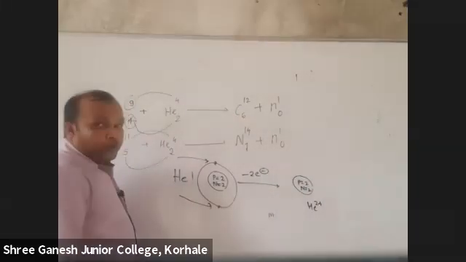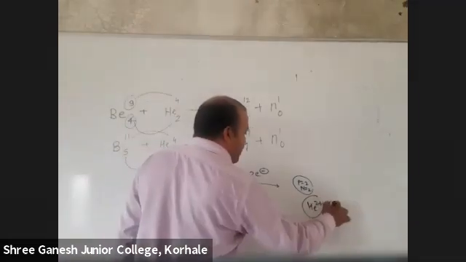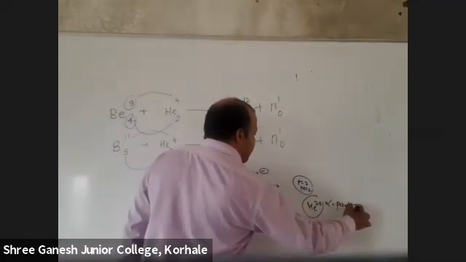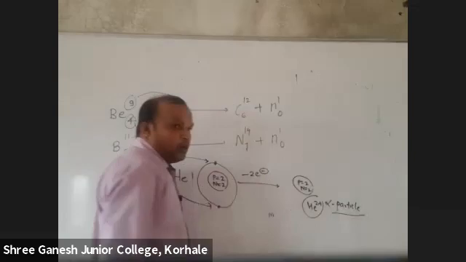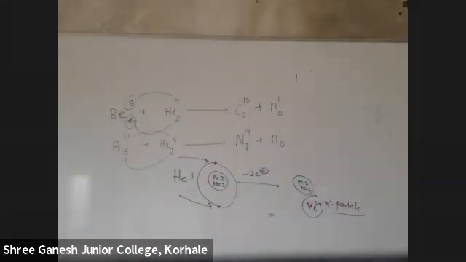Because we are removing 2 electrons. This is nothing but an alpha particle. If they ask you what an alpha particle is, some books say the nucleus of helium is an alpha particle. Is it correct? The nucleus of helium is an alpha particle, which contains plus 2 charge, because 2 electrons are removed. Understood?